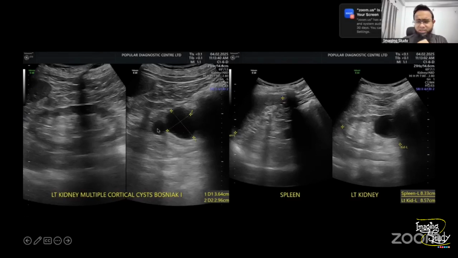Ignore my poor quality image. There are two cystic structures, which are renal cortical cysts, which is a common finding, but this should not be the cause of the hematuria.